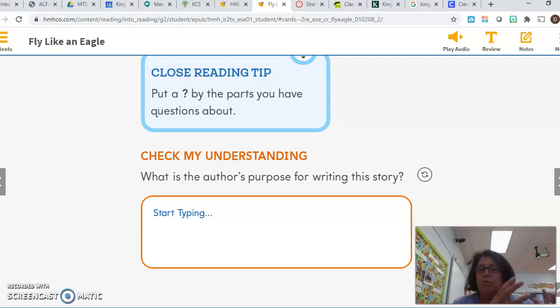Inform said it was full of facts, and the author wanted you to learn something, gain knowledge. And entertain was about having the author give you a story that was fun to read. It was entertaining. So I'd like for you to think for a minute about what we've just read and think about, what is the author's purpose for writing this?